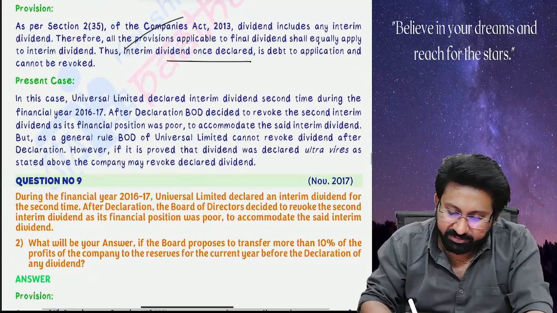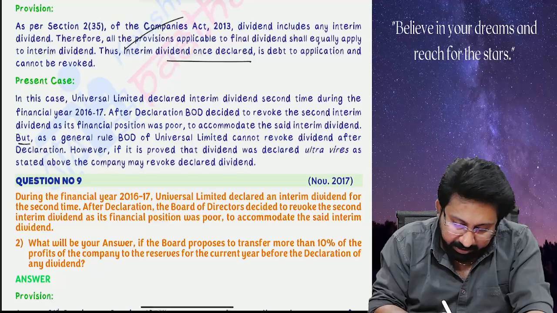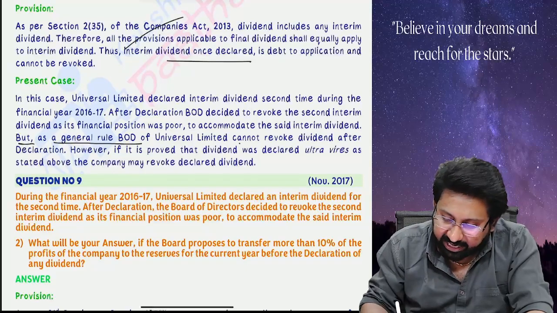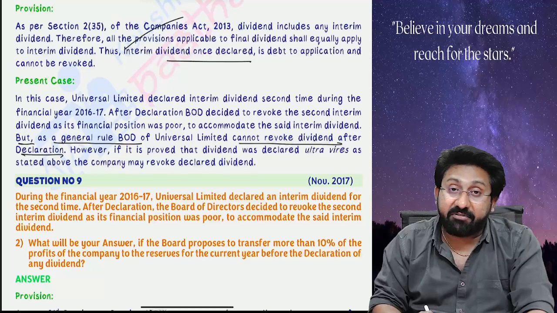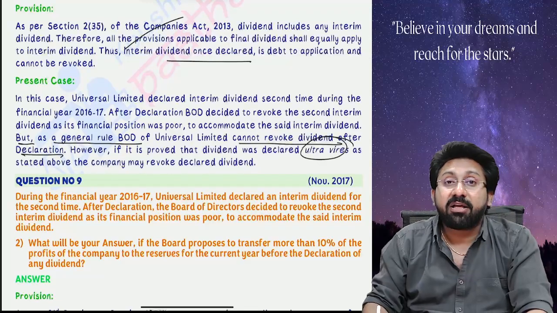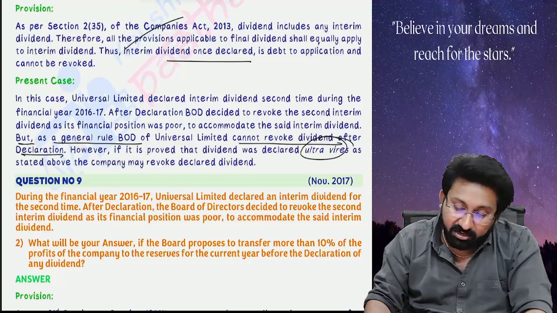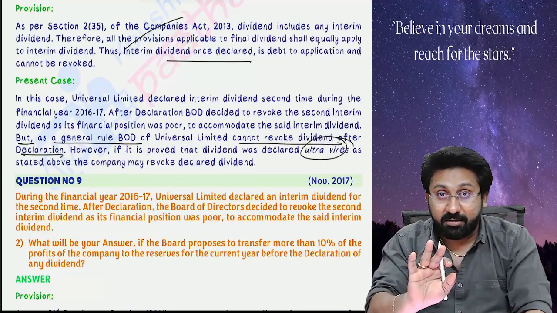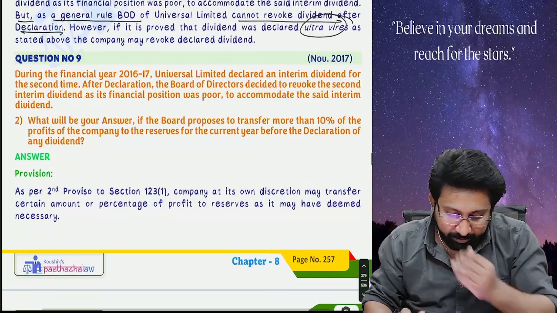In this case, Universal Limited declared interim dividend second time during the financial year. After declaration, board decided to revoke. As a general rule, board of directors cannot revoke after declaration. But if the dividend declaration is ultra vires, means what? If the dividend is declared not out of profits but out of capital, etc., then they can revoke. But normally revocation of dividend is not permitted. Okay, next.